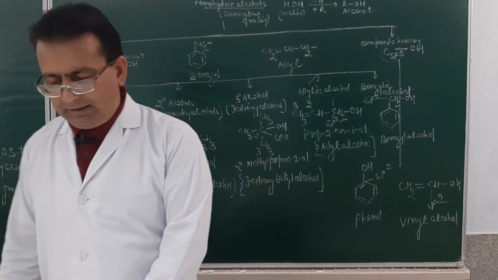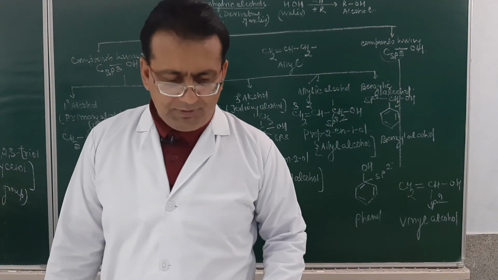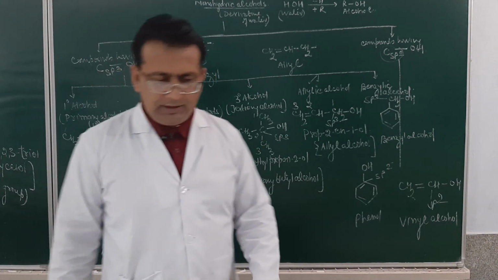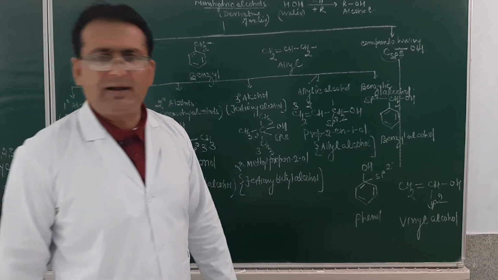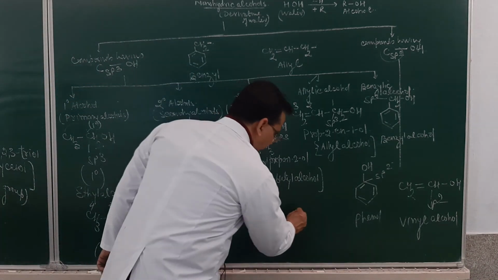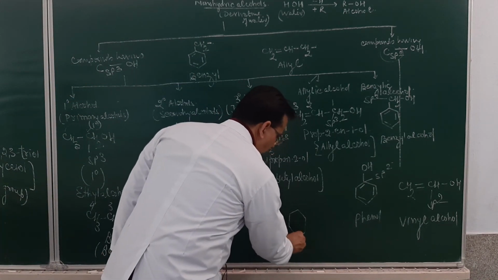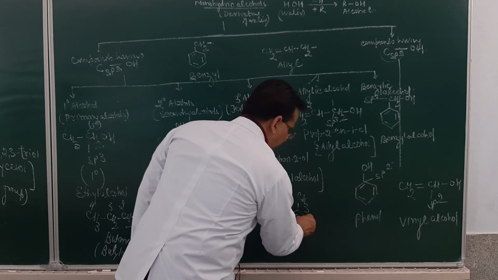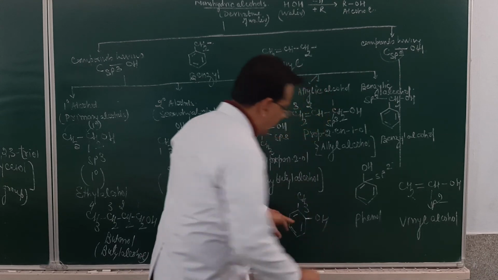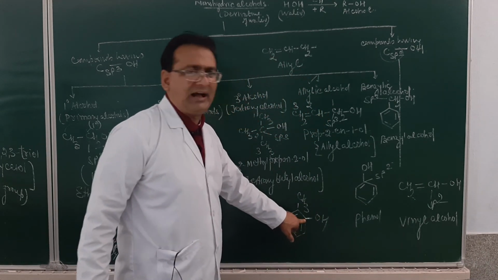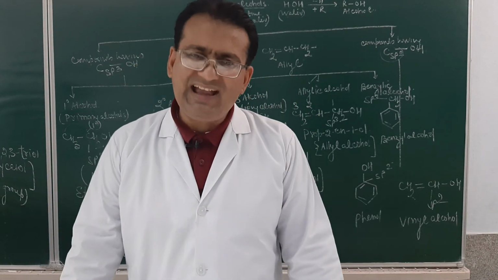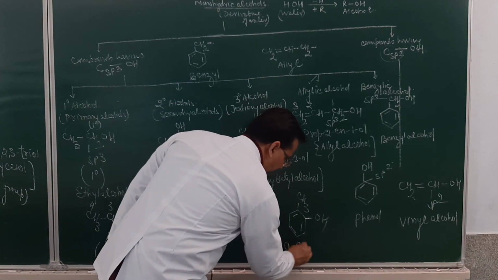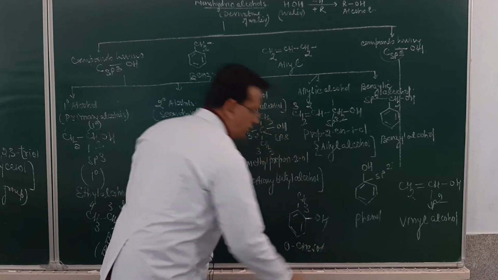So monohydric alcohol can be studied either with the carbon sp3 hybridized or the carbon atom sp2 hybridized. If you write down this one, here this is CH3 and this is the OH group. Just see over here, this OH is attached to this carbon atom and the carbon atom is sp2 hybridized. And what is the name of this one? The name of this group will be ortho-cresol.